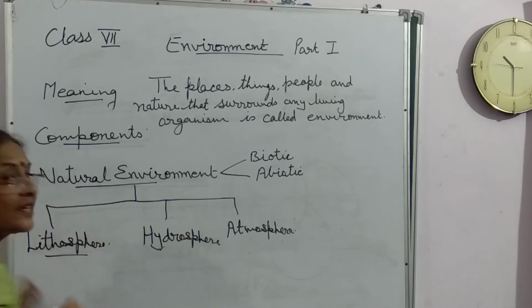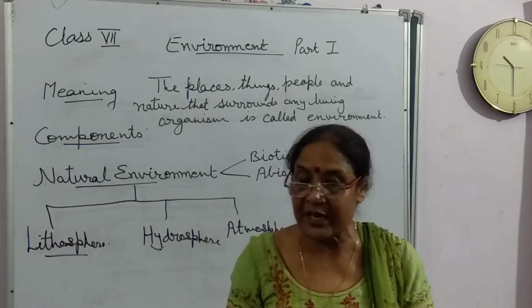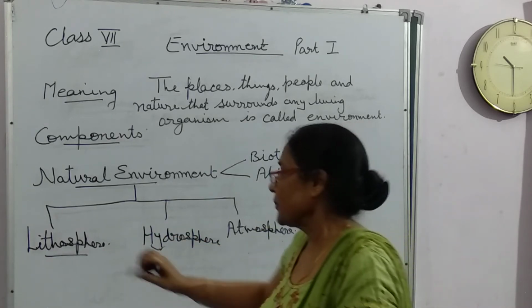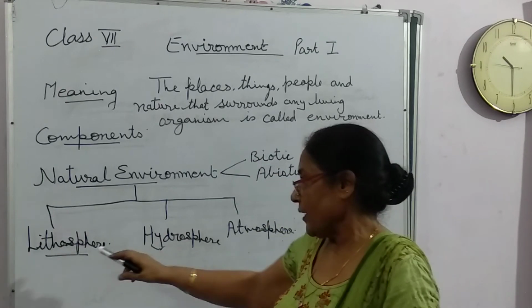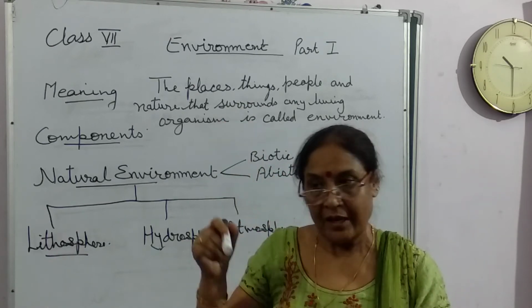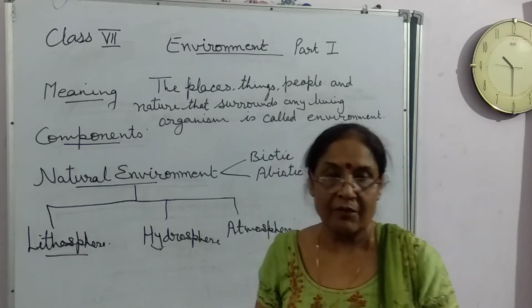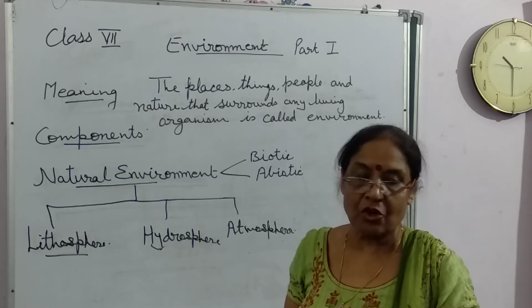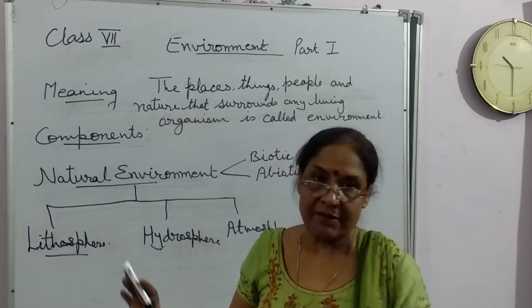So what is lithosphere? Lithosphere means the crust of the earth. Crust means the top layer or the hard layer is known as lithosphere. And lithosphere is very important for us, and it comprises many types of landforms, like mountains, valleys and plateaus. It is very useful to us for agriculture, mining, and construction of roads and bridges, etc. That's why lithosphere is very, very important.